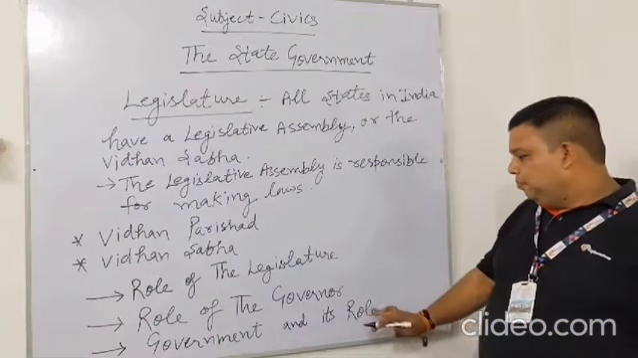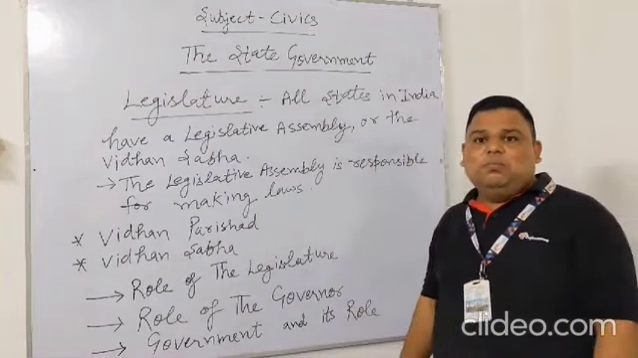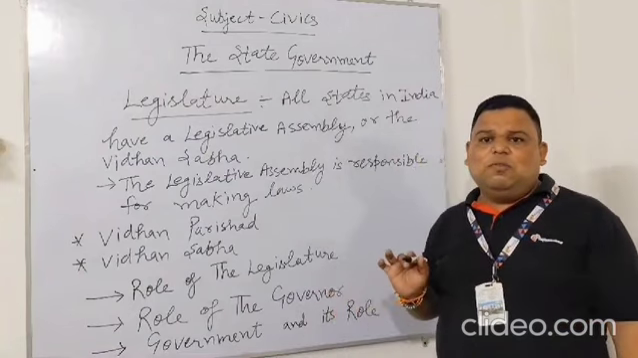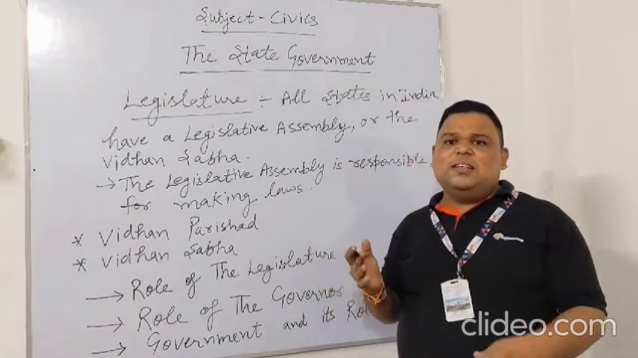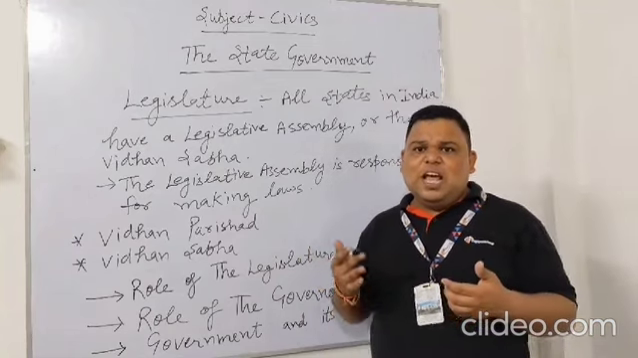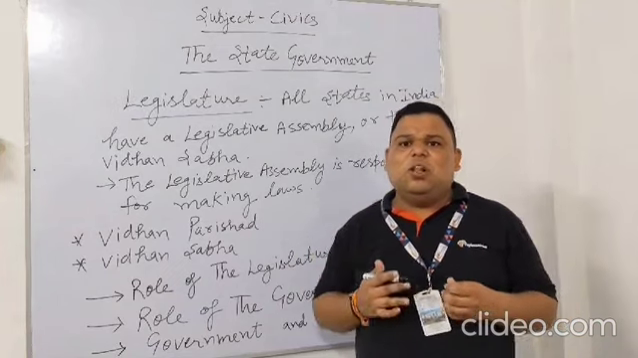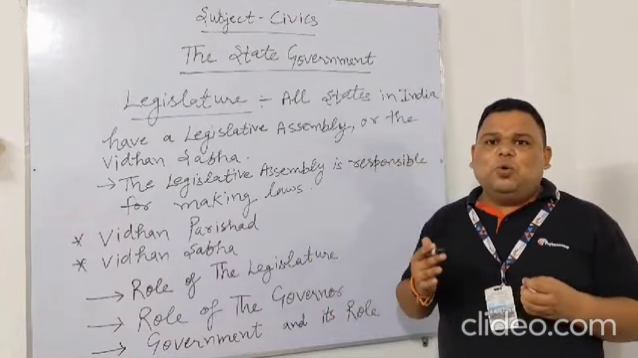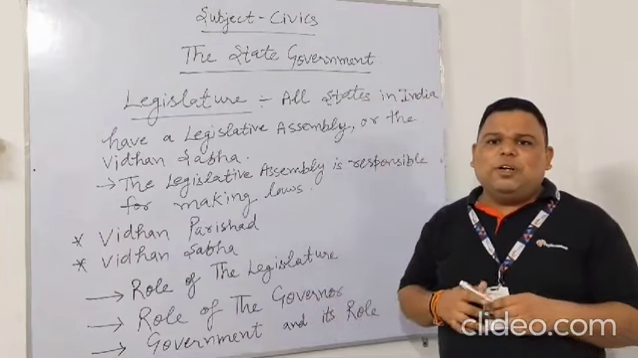Government and its role. Now, the formation of the government. For the purpose of the election, each Indian state is divided into areas called constituencies, and people from each constituency elect one representative. All such elected representatives together make up the legislative assembly of the state. They usually belong to different political parties.